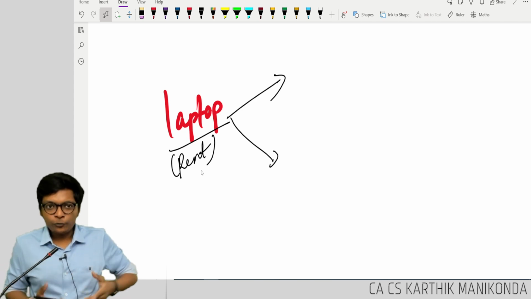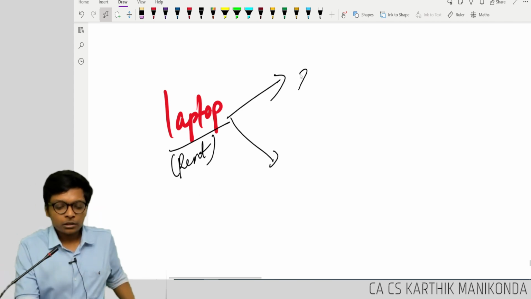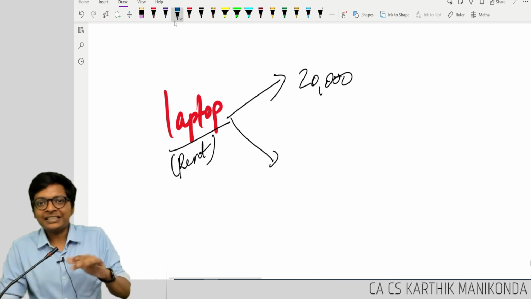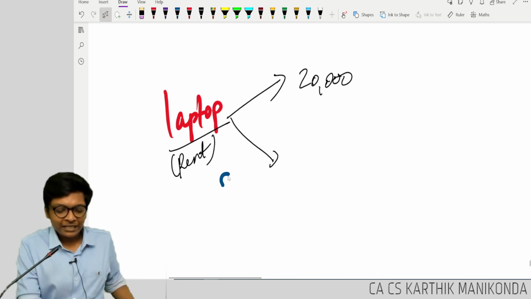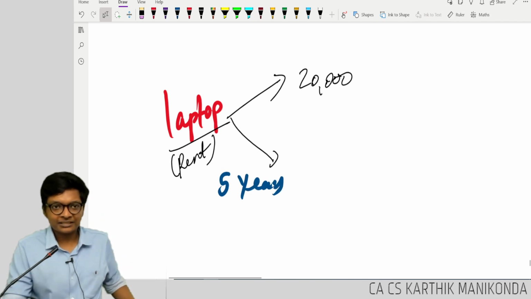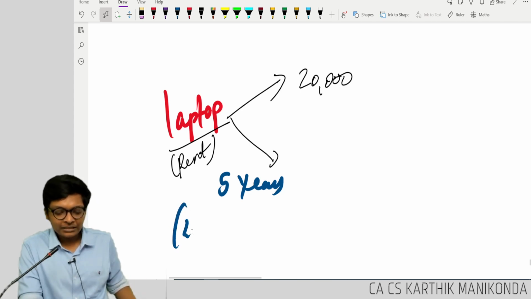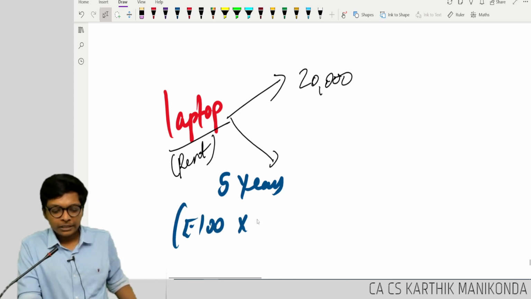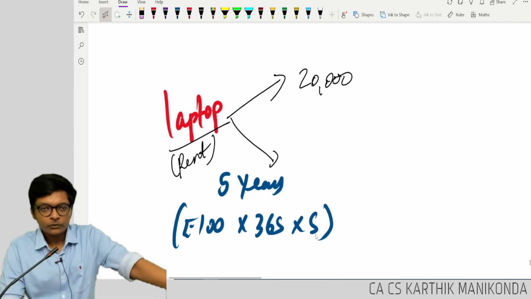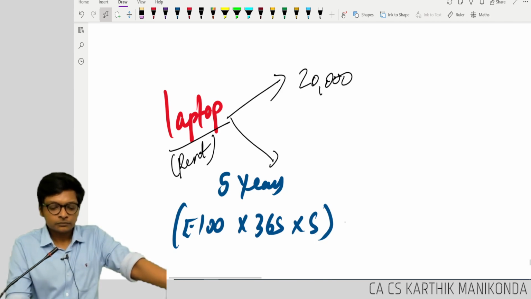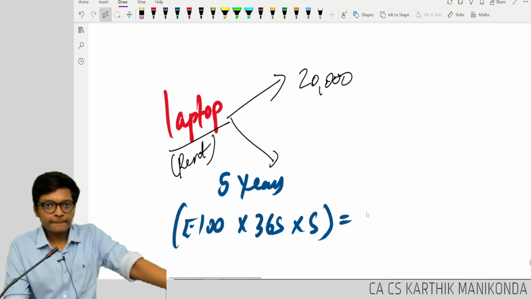If I sell the laptop today, you will get 20,000 rupees. But if I don't sell the laptop today, and if I use the laptop for next 5 years, I can give it on rent. Assume the rent is 100 rupees per day into 365 days into 5 years. How much is that? Multiply, guys. 100 into 365 into 5. How much? 1 lakh?